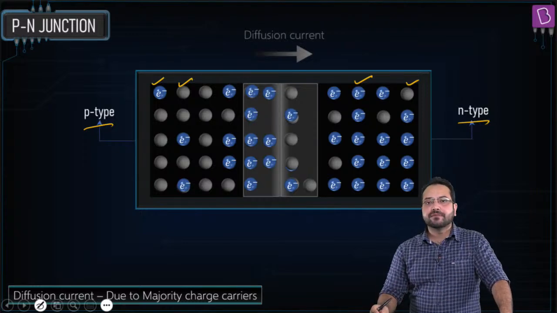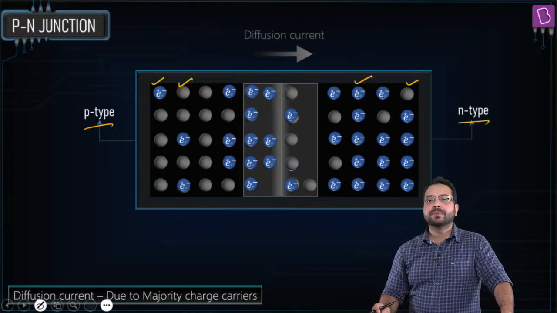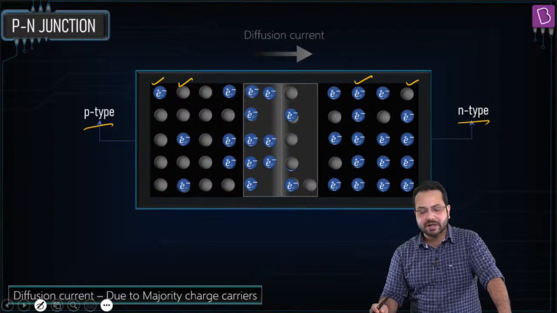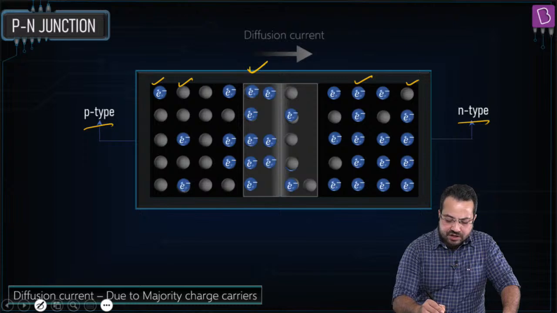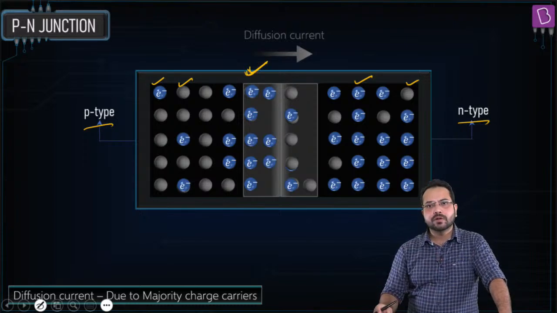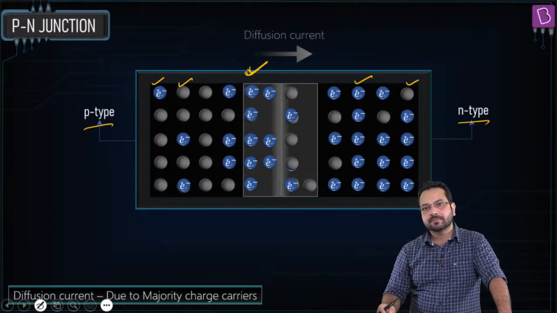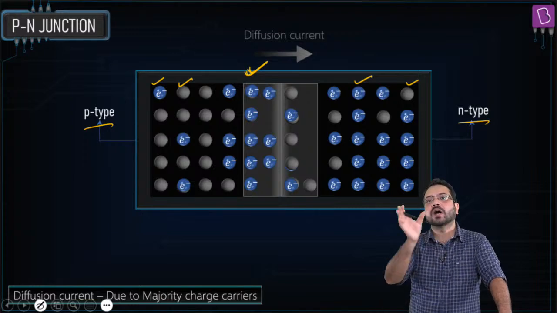Now because of this diffusion, what happens is a depletion region is formed. Okay, what do we mean by depletion region? This region here was electrically neutral, but holes crossed over, which means positive charge is lost.